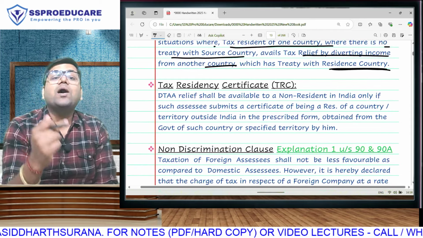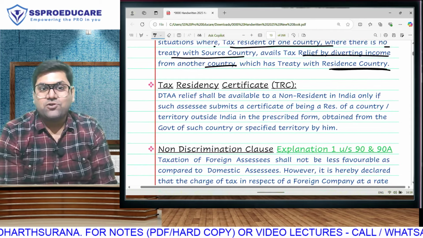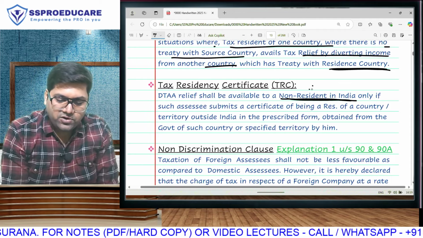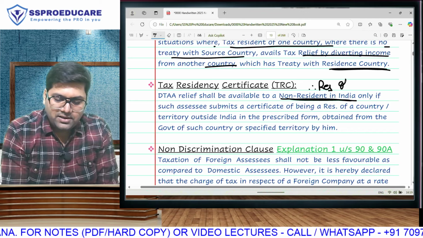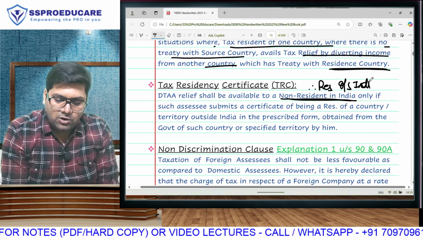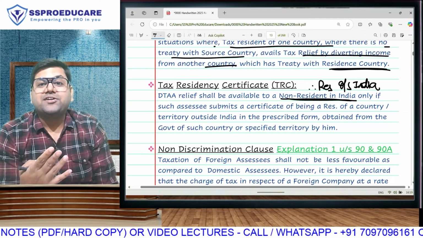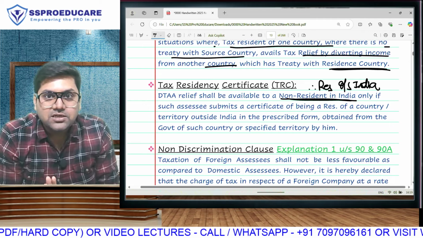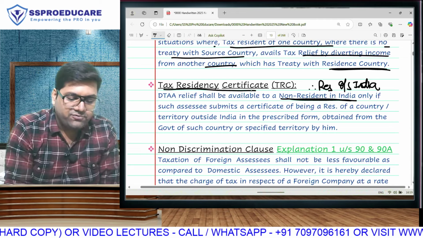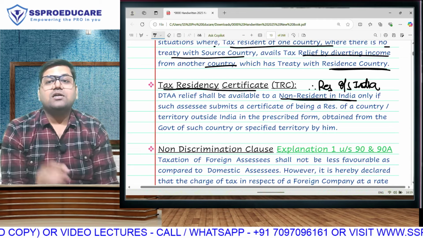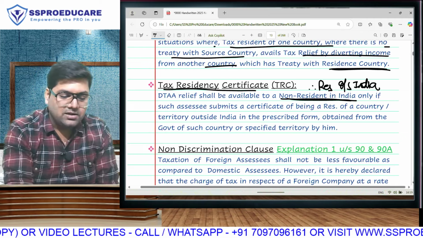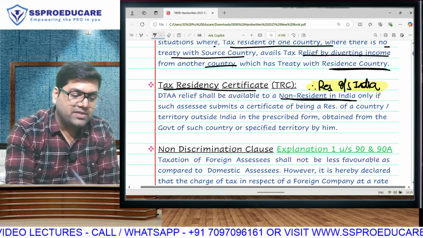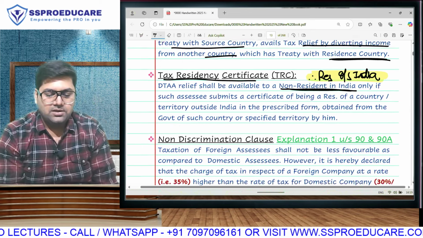Further, if you are a resident of a foreign country and on the basis of that you are claiming relief, you are non-resident in India, therefore you are resident in some country outside India, and as per treaty, that country should get tax. That means India should leave tax, but only and only if you bring a tax residency certificate. That country has to give us in writing that you have become a resident in that country, you have paid tax in that country, and therefore you will not be paying any tax in India.